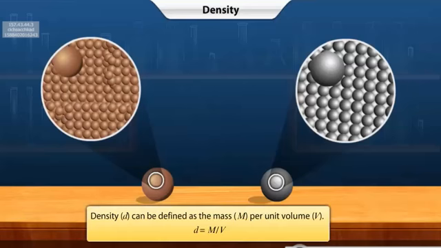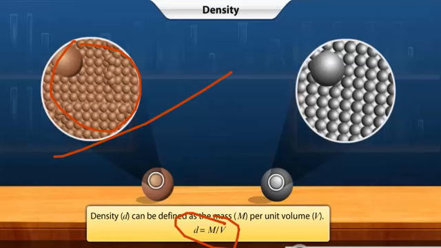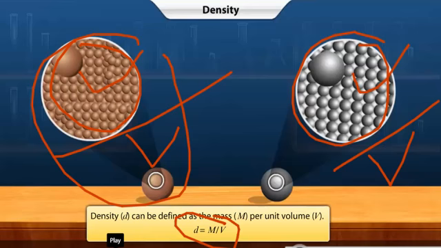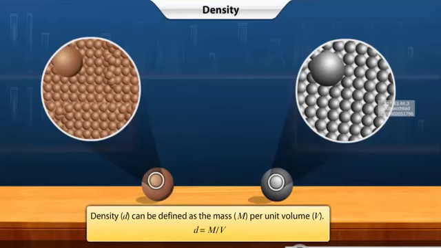The density of an object gives us an idea of how much matter is packed in a given space. Now you see the formula of the density is already defined. Amount of mass per unit volume. Volume is the same in both the cases, only the mass is different. In copper, mass is greater. In aluminium, mass is lesser. That is why the density of copper is higher. The density of an object can be defined as the mass per unit volume of that object.